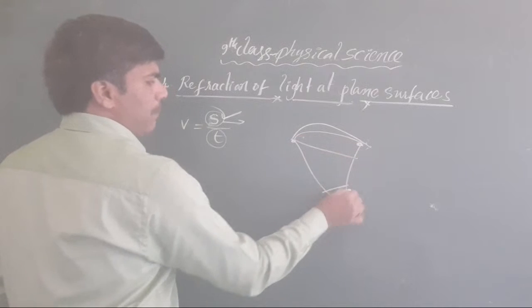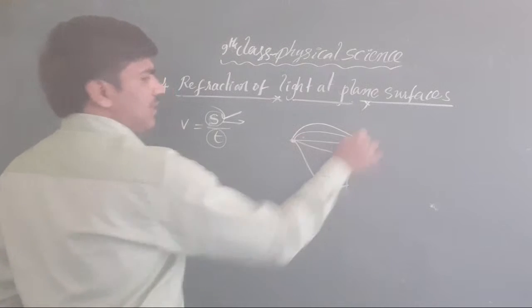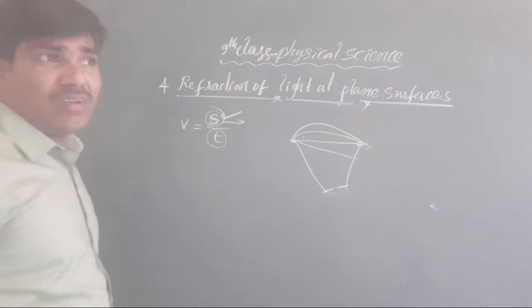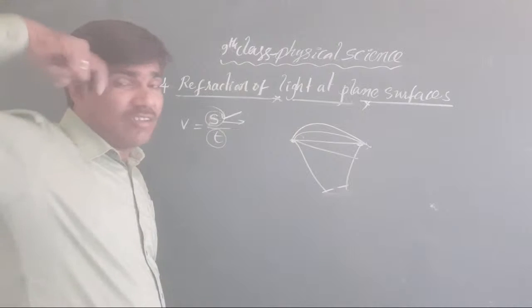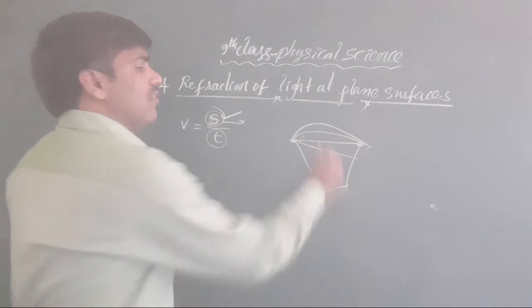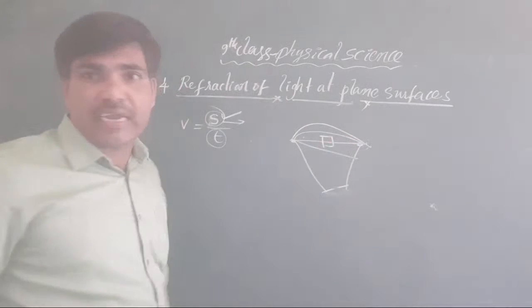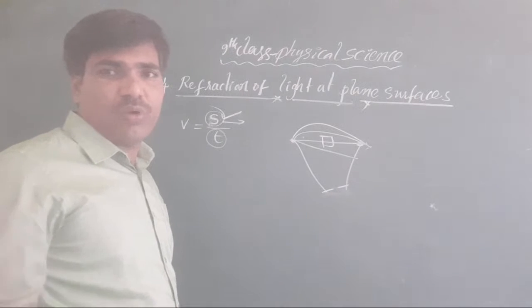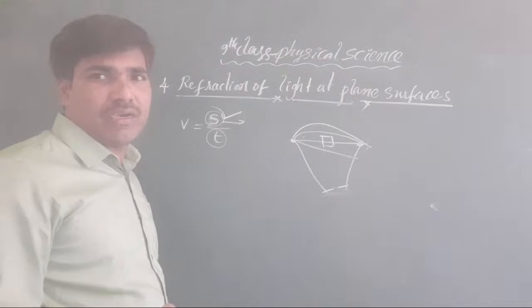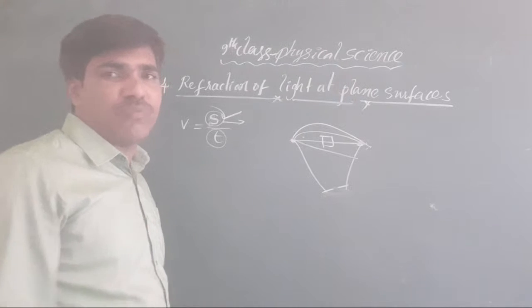Wherever you take the paths, it will select one path. Which path? You should not take it as the shortest path. In case there is an obstacle in the shortest path, that path may not be selected. Don't confuse about this concept, especially the Fermat principle.